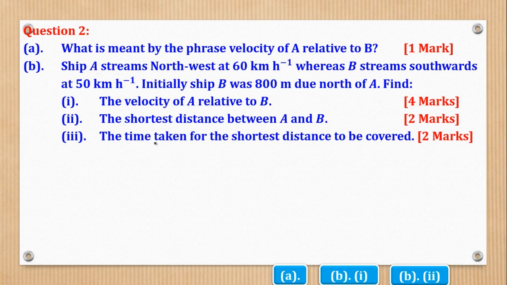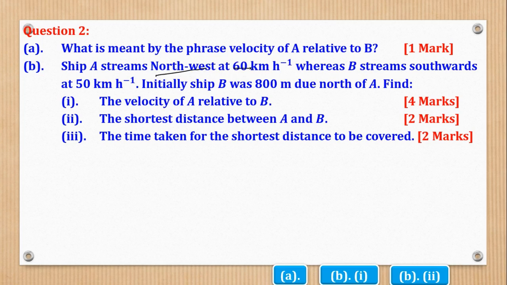Now this question can be done in 2 ways. One can choose to use geometry, another one chooses to use vector, or you can choose to use a mixture of both geometry and vector. So for me, I'll choose to use a mixture of both. So the first thing to do is to first sketch the individual directions so that you can transfer them into vector, because here we are given direction and magnitude.